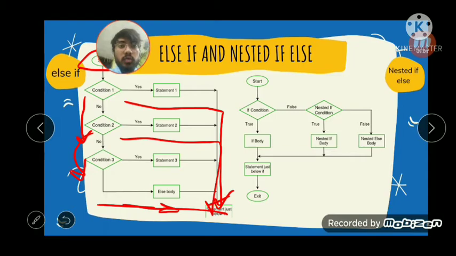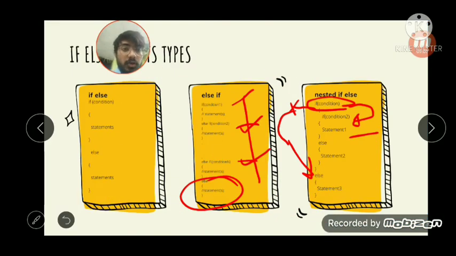So first we have to use if, as it is shown. First we have used if, then for the second condition we have used else if. Then we will choose how many conditions are required, and according to it we will use the number of else if statements. We can use n number of else if statements. It does not have any limit. So in the end, when we have to end the program and we don't have any condition to be checked, and every other condition is false, for that we have to use the final else statement. And this is how if else works.